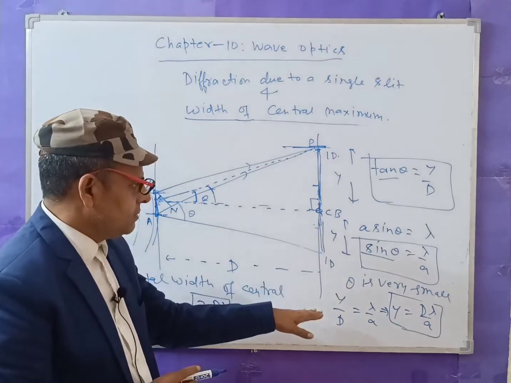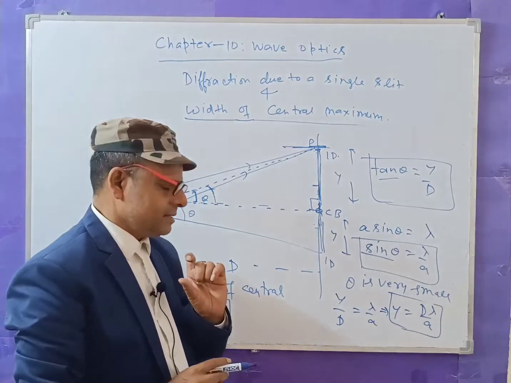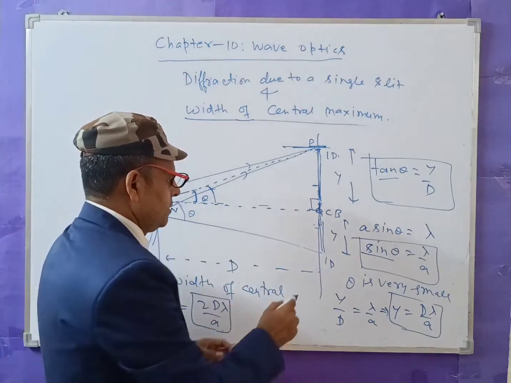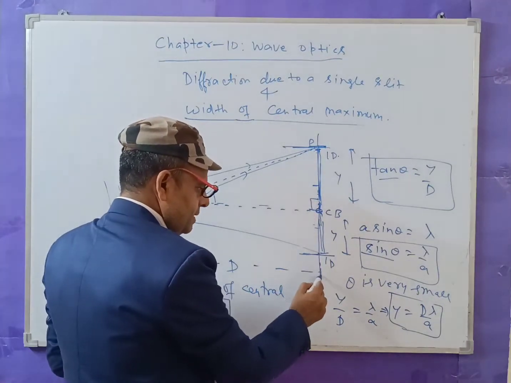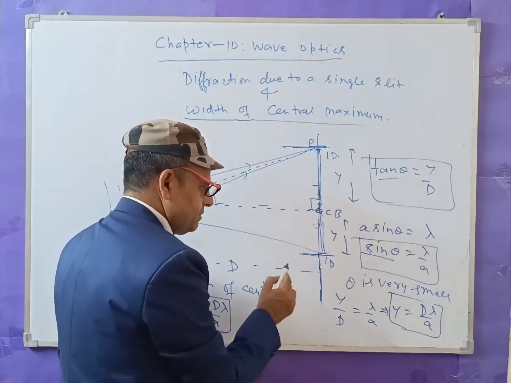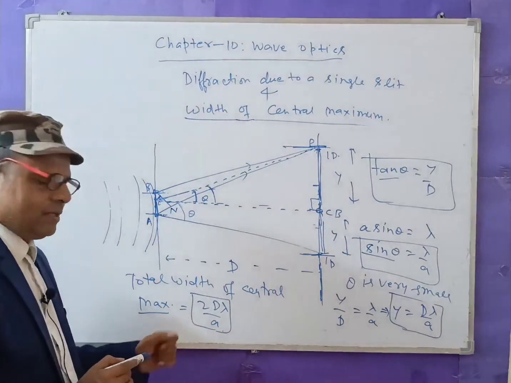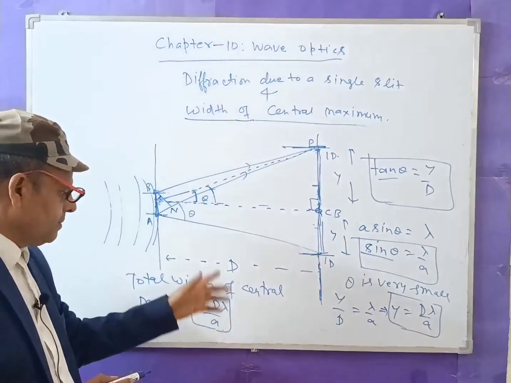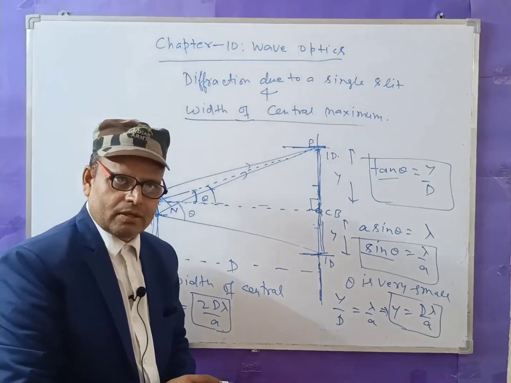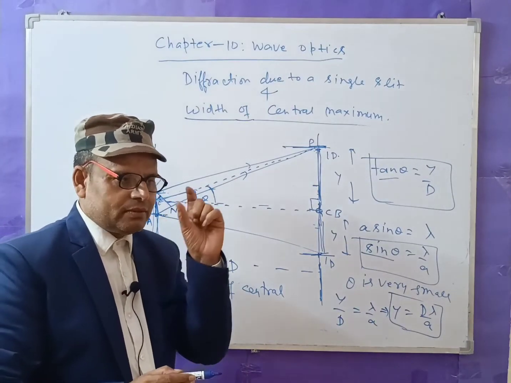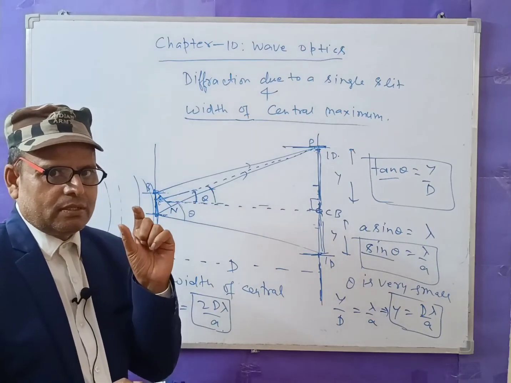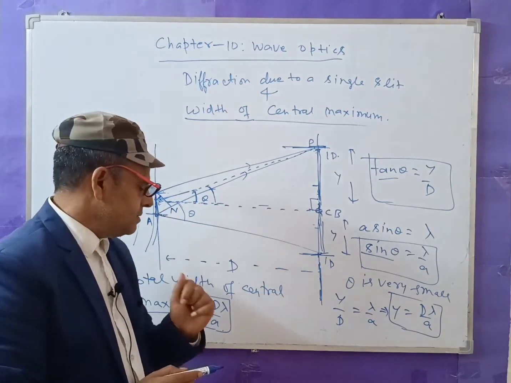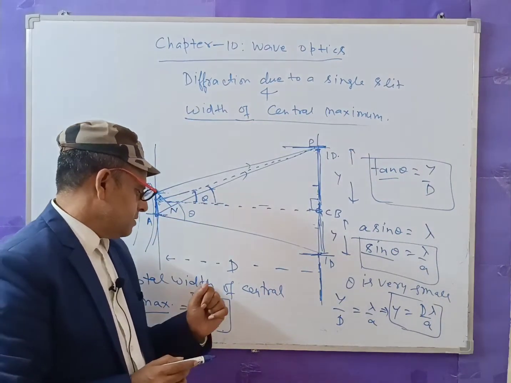And for the other bright fringes, the width of the next bright fringes will be D lambda by small a only. In the interference pattern, the width of each bright and dark fringe was equal.